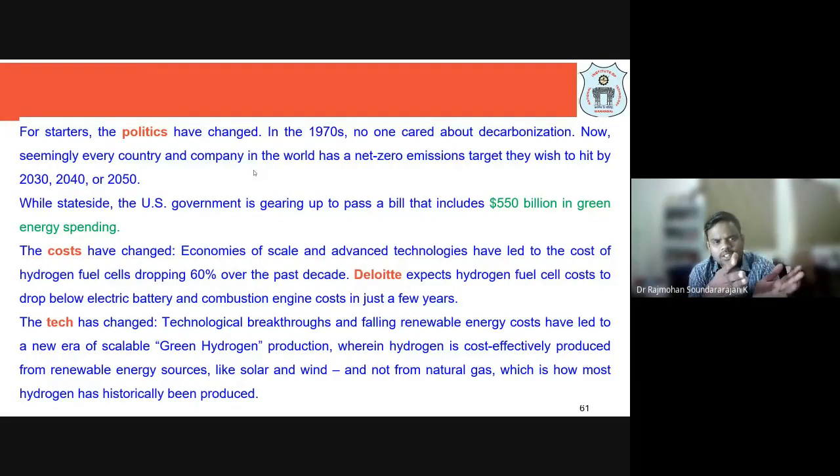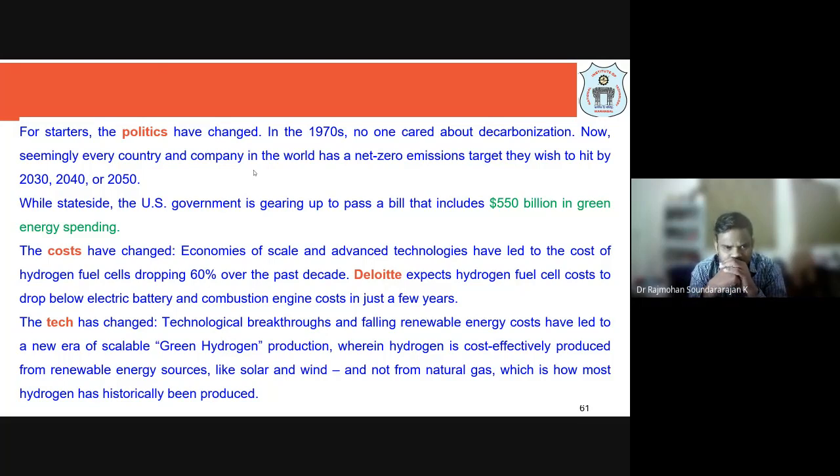Remember, obviously this target may not be met, because it is very difficult to implement all the policies, invest money, educate people, and change the way people think. So it may get delayed by 10 to 20 or even 100 years. However, a target is a target. We have target ambitions which we would like to achieve, right?